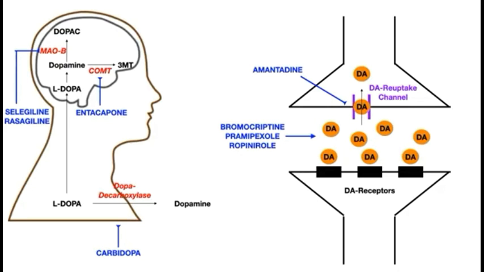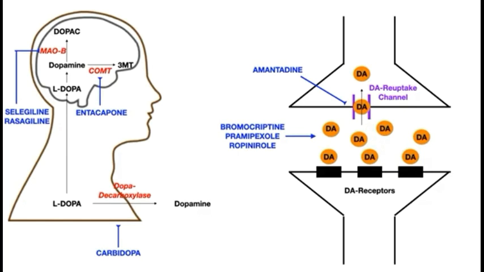The second is hyperkinesia or dyskinesias, which are associated with excessive abnormal involuntary movements. Normally an equilibrium exists between acetylcholine and dopamine.